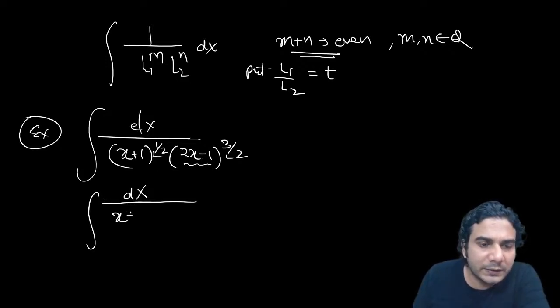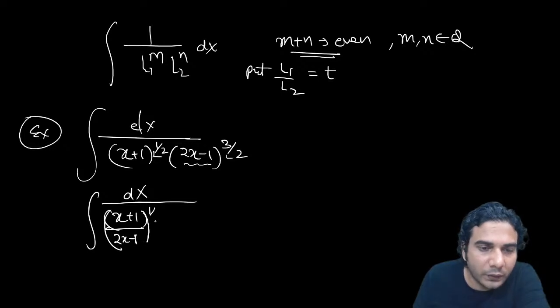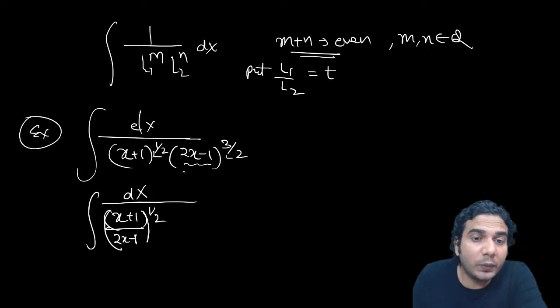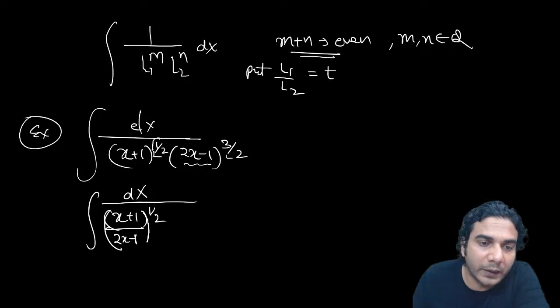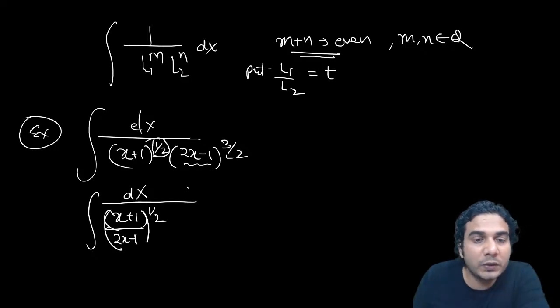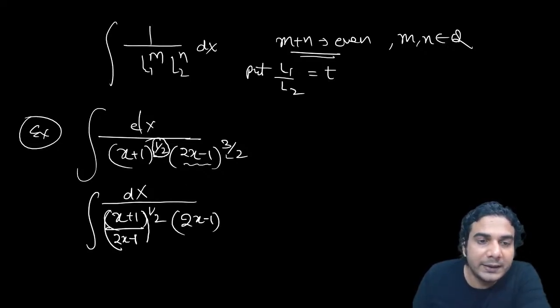So you can write (x plus 1) raised to 1 by 2 upon this (2x minus 1) raised to 1 by 2, okay? So I've divided by (2x minus 1) raised to 1 by 2 power, whatever power I have here. Because I've divided by (2x minus 1) raised to 1 by 2, I have to multiply also. So this will be 2x minus 1. The sum of these two is 2, right? That is the main purpose.